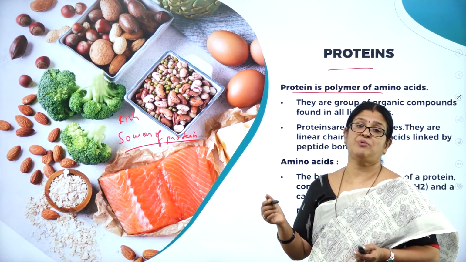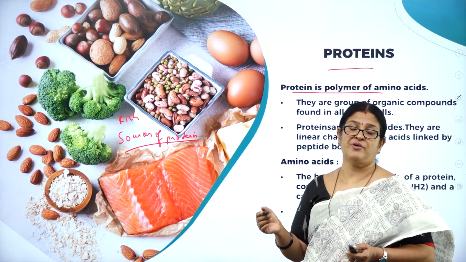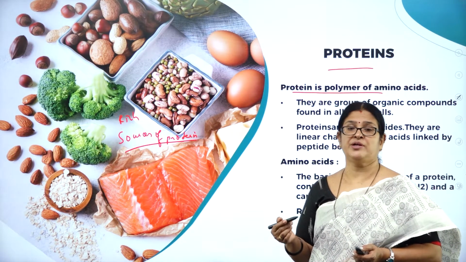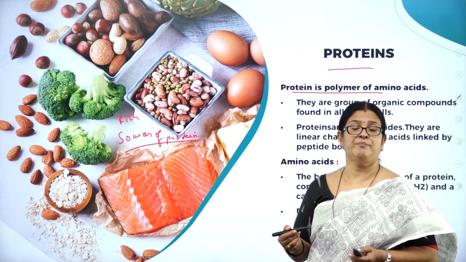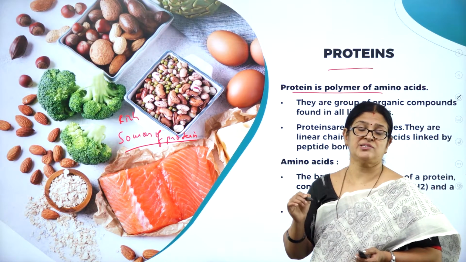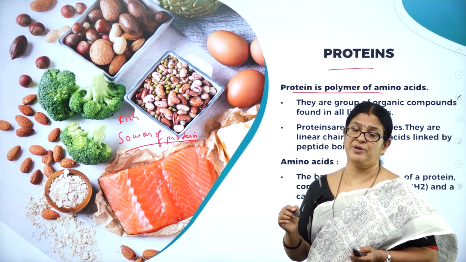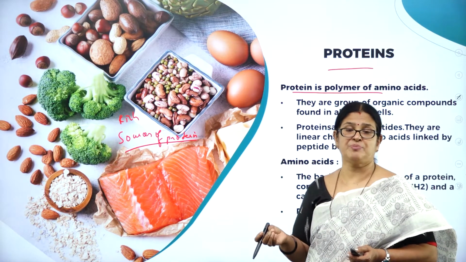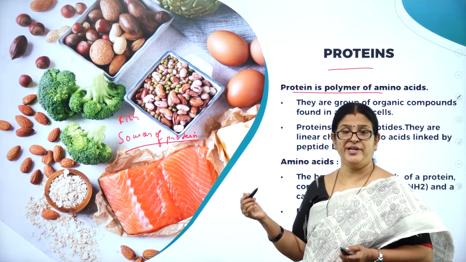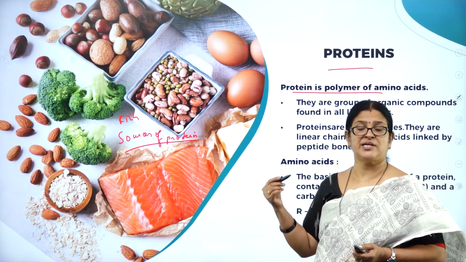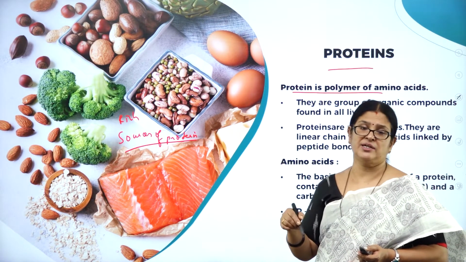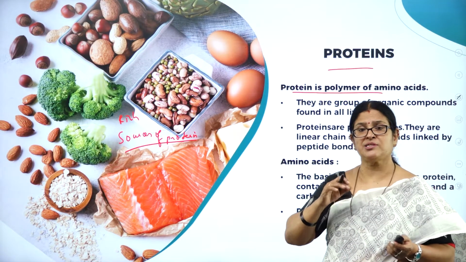Amino acids are the building blocks of protein. So proteins are made up of amino acids. There are 20 different types of amino acids which are important for our body. There are many more amino acids, but 20 are the essential amino acids required by the body to make a particular protein. Hair is a protein, nail is a protein, eye lens is a protein. All these different proteins are made out of 20 amino acids like alanine, guanine, cytosine, thymine, leucine, isoleucine, tryptophan, serotonin.